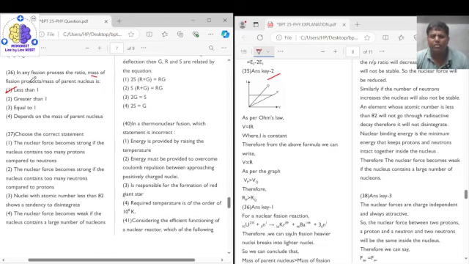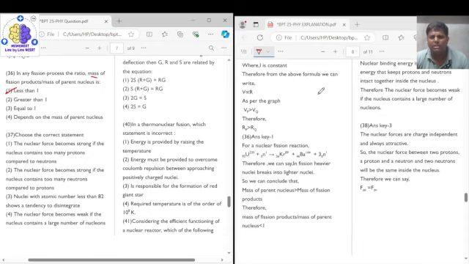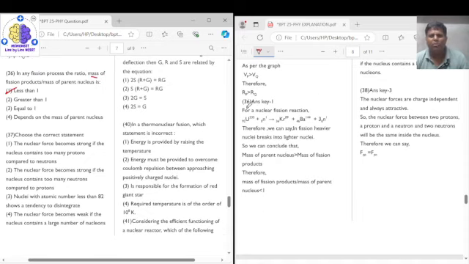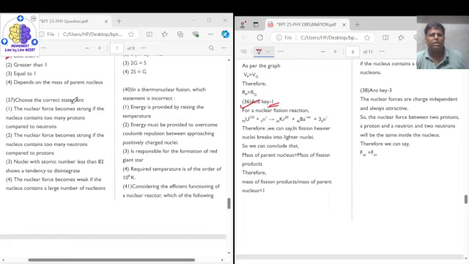So question number 36, the correct answer is option 1, right? Correct answer is option 1. Now coming to question number 37. Question number 37 says: choose the correct statement.